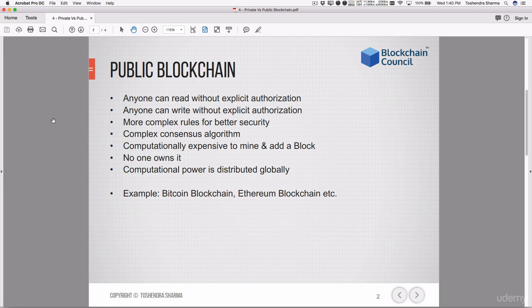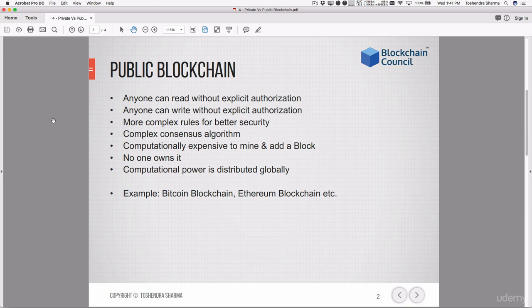All the public blockchains require very complex rules for increasing the security. The reason is that since it is open for anyone, hackers can always come in and flood the blockchain with bogus information or fake transactions with the intention to bring it down. But since they have more complex rules to recognize flooding or DDoS attacks, public blockchains can protect themselves automatically. Also, since the blockchain is public, there is no central authority or trusted